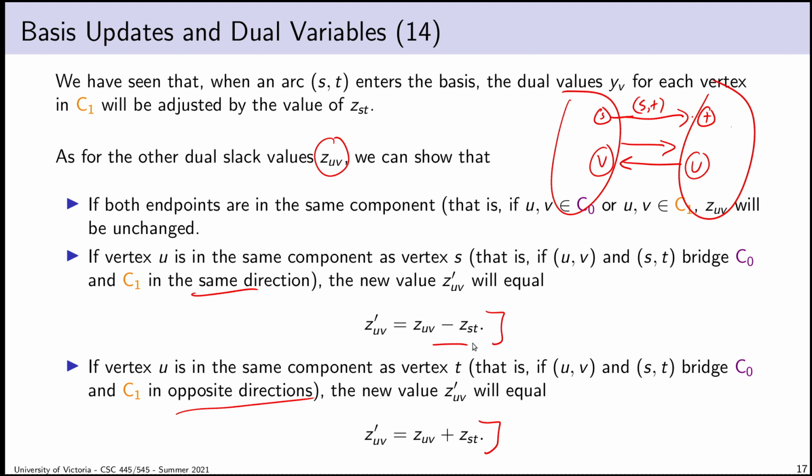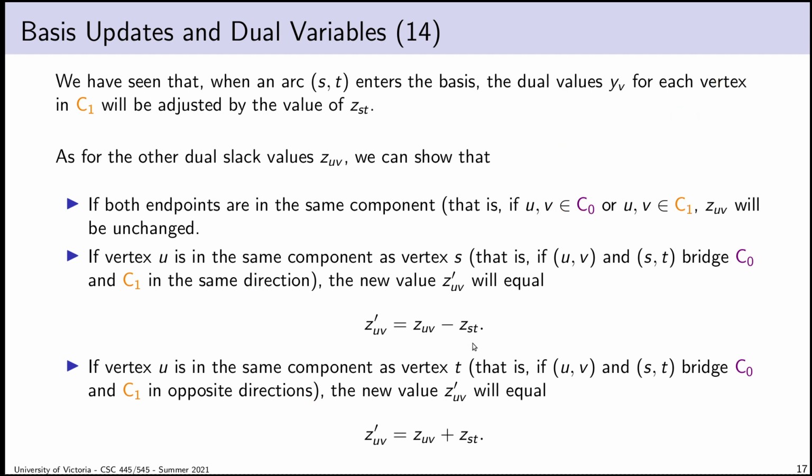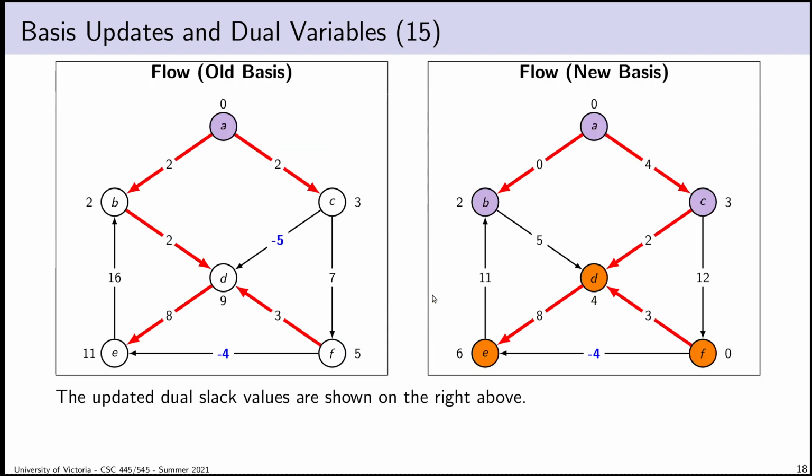You might already notice the first signs of something that we're going to need later in the dual pivoting procedure. We know that in pivoting procedures, we often consider carefully these cases where we're subtracting a number, because we know that if I subtract the wrong number, I might end up with this variable going below 0. And it's often using these negative signs that we're able to figure out what the limits are on our entering or leaving variable. And it turns out this will indeed be the case. We are going to end up seeing a situation where this actually determines what our choice of entering arc has to be. We have to choose an entering arc so that none of these potential equations end up going negative.